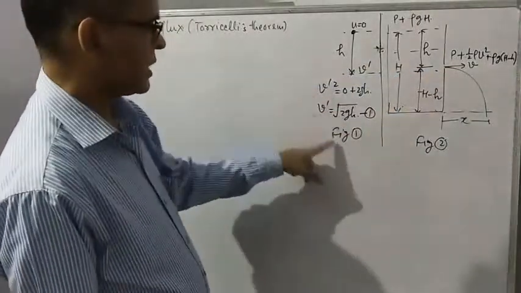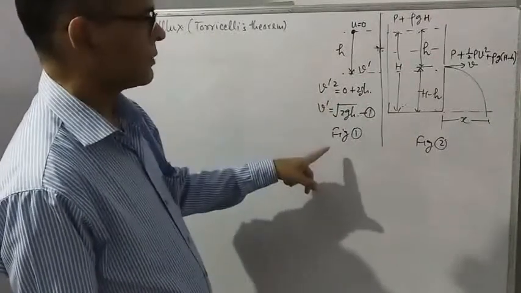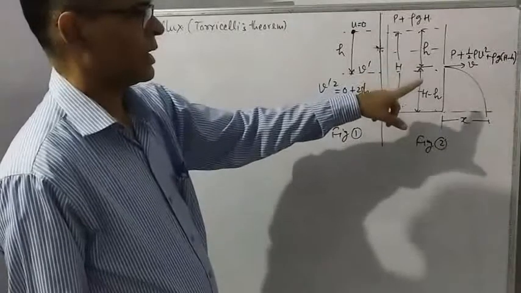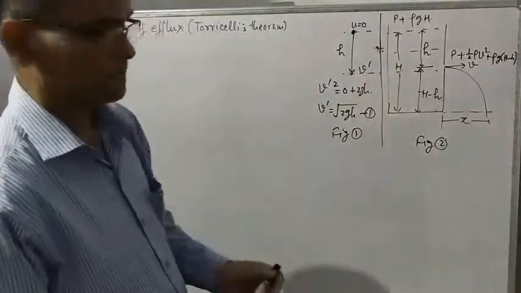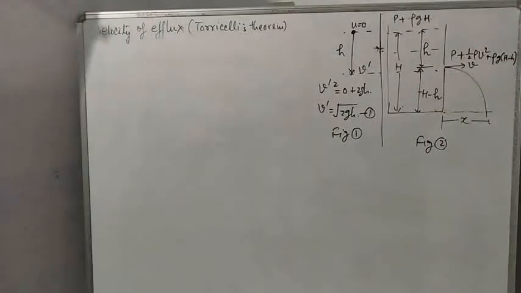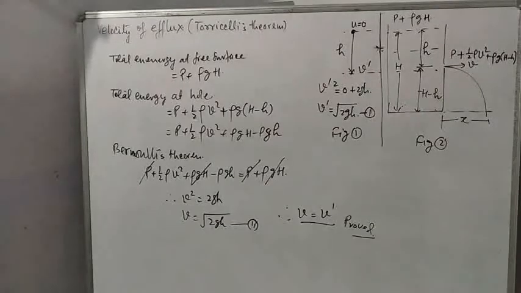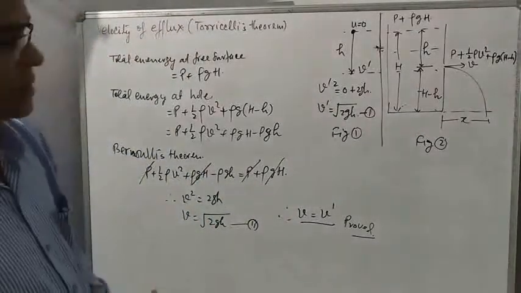V dash is already calculated here using third equation of motion. Now let us find v and see whether v is equal to v dash or not. So we are going to prove Torricelli's theorem.